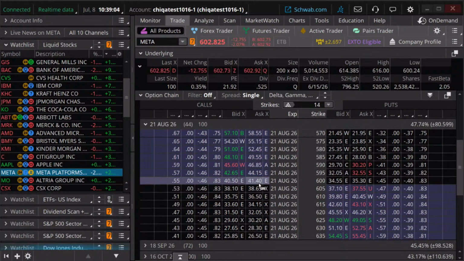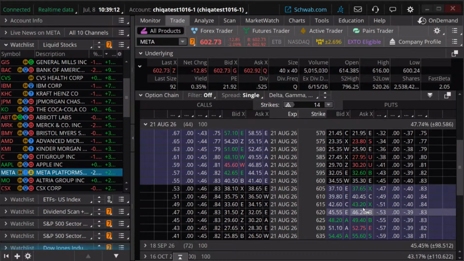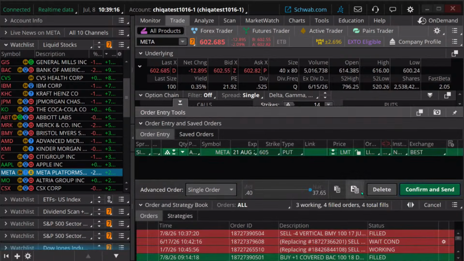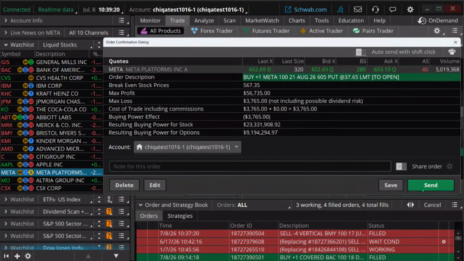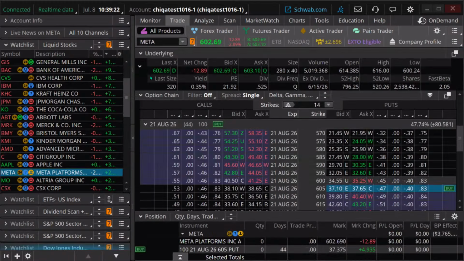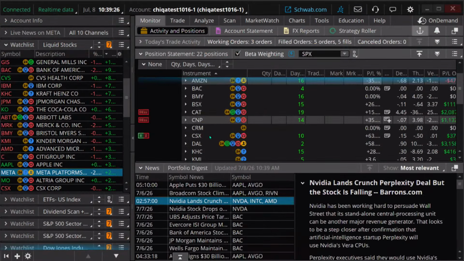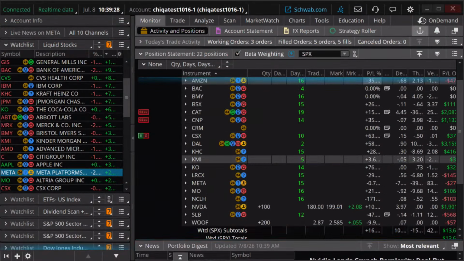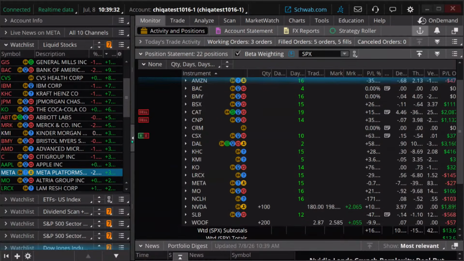And I'm going to buy a put. And the stock's at 6027. So we're going to say 605. I'm going to just throw on this trade. And I'm going to confirm and send. And I'm going to send that trade. So we just did a long put. So what's the long put going to impact? How's that going to impact my portfolio with Meta? Well, let's look. Let me get rid of this left-hand column.